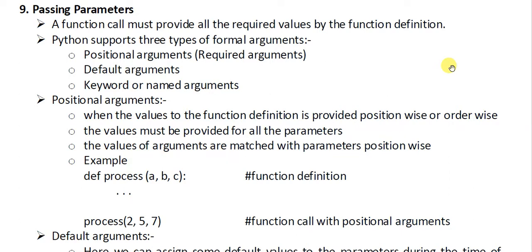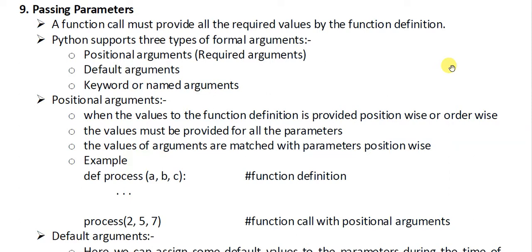Here the values must be provided for all the parameters. If there are 3 parameters in a function, you should provide all the 3 values. The values of arguments are matched with parameters position wise. The first value that you provide in the function call will be matched with the first parameter in the function definition, the second with the second, the third with the third. This is called